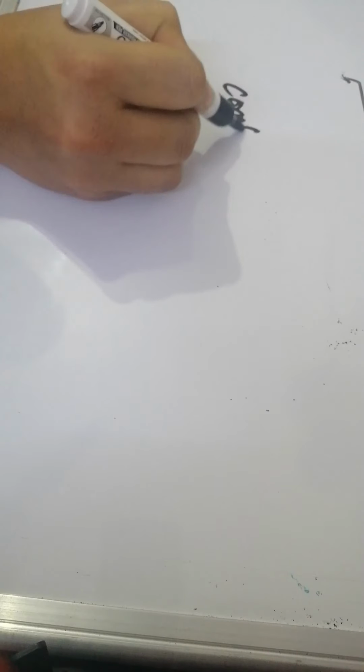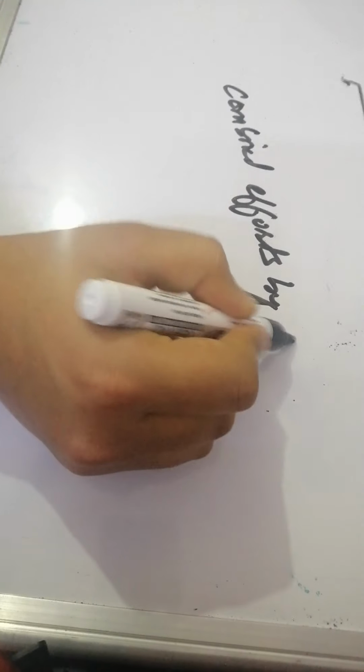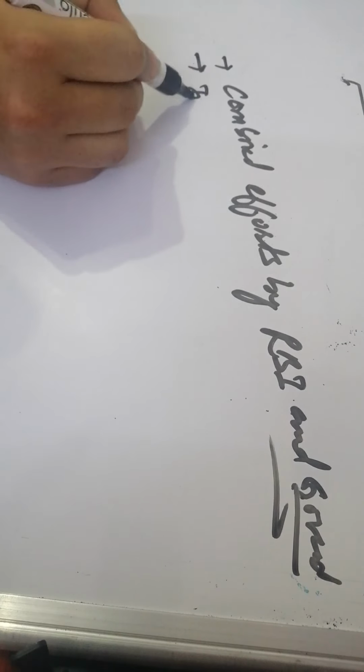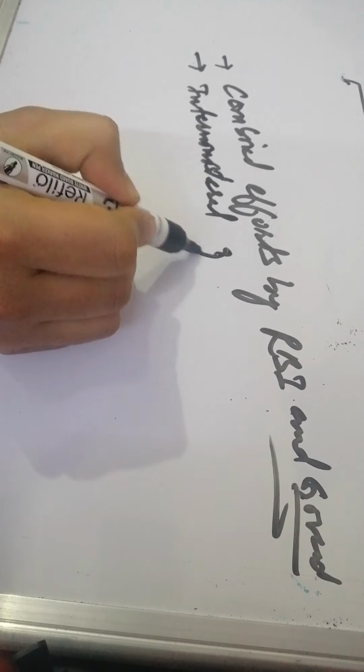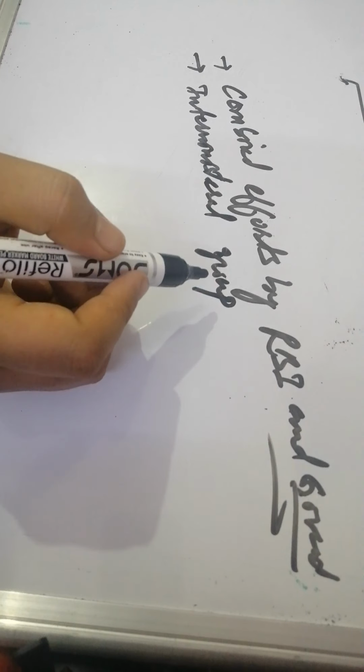Now there are other ways by which inflation can be checked, like the combined efforts by RBI and government. RBI and government will take the combined effect to contain the inflation. Then there will be consensus in the interministerial group, who can put forward their suggestions.